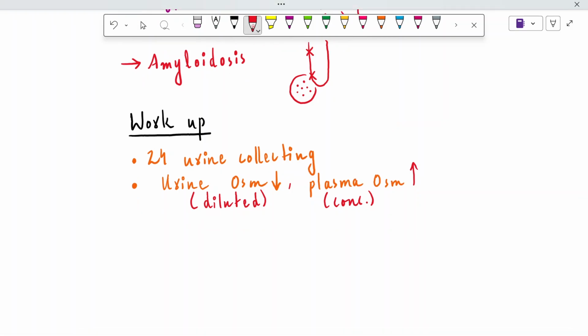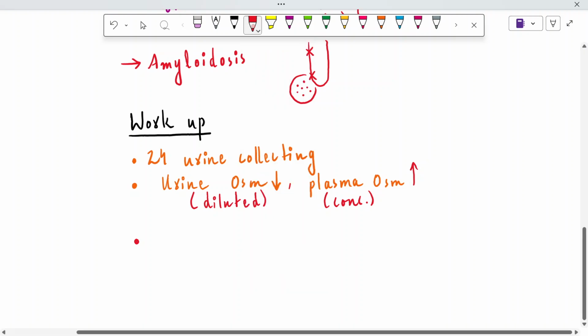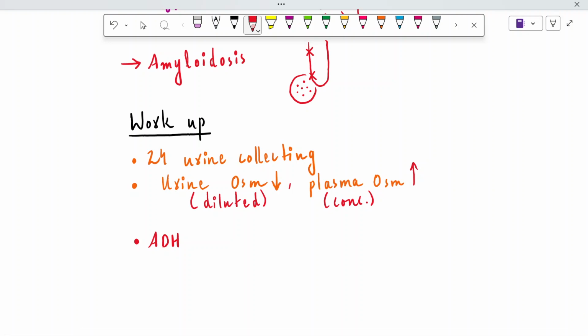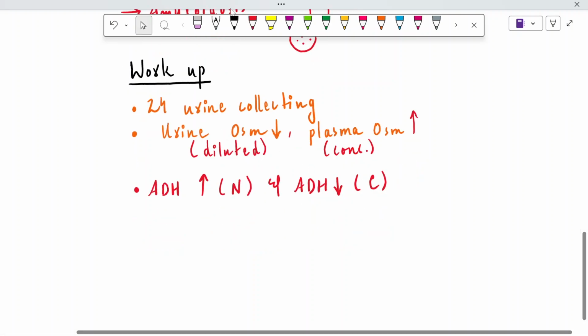And in case of the concentration of antidiuretic hormone, what do you think? Is antidiuretic hormone in the blood high or low? Antidiuretic hormone is in adequate amount in the nephrogenic type. In the central type, because there is damage to the posterior pituitary, the antidiuretic hormone is in low amount in the blood. So this is worth mentioning here as well.